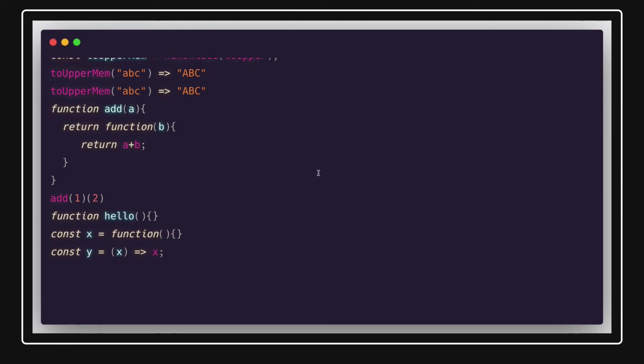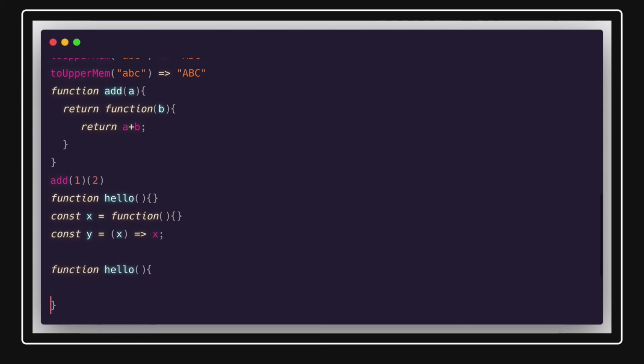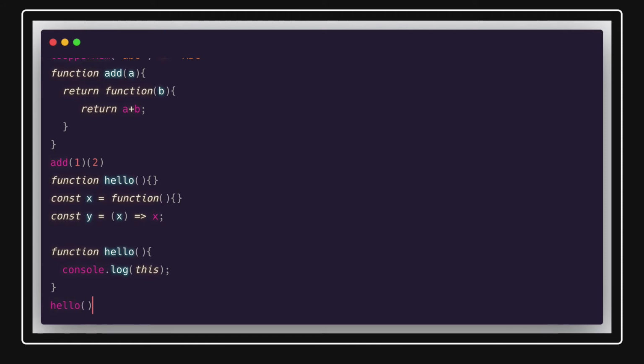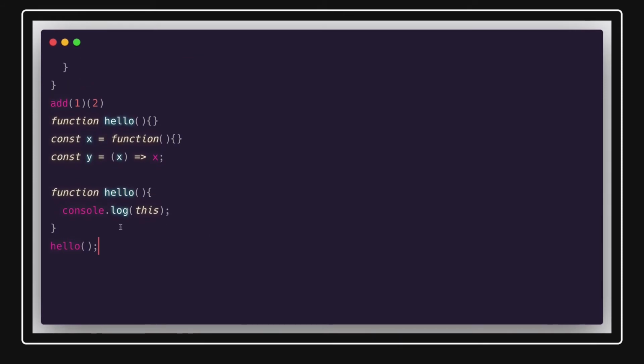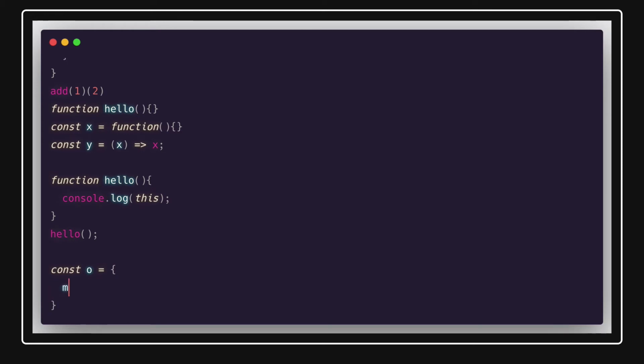Invocation as a function. So simply if you put a function something like this, and here you are doing console.log, what do you think is the value of this here when you are calling this hello? It is going to point to the window object, right? And even if you change this function to something different, const object, okay, here I have a const object and here I have some method, any kind of callback.